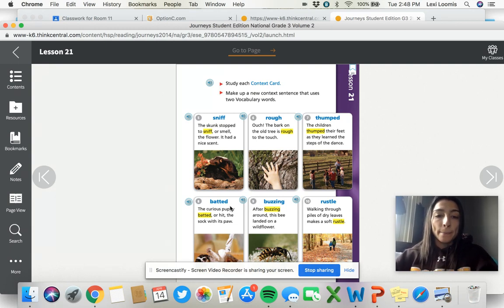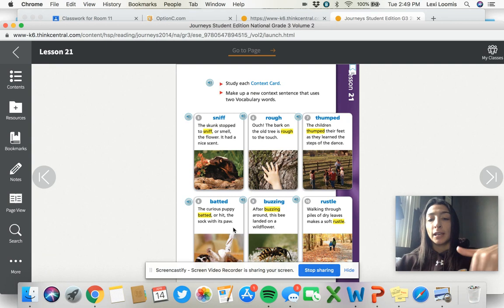Then we have batted. The curious puppy batted or hit the sock with its paw. So it kind of hits something. If you think maybe like baseball batted, you're hitting something. Then you have buzzing. After buzzing around, the bee landed on the wildflower. So that's that zzz sound that we hear from bees. And the last one, rustle. Walking through the pile of leaves makes a soft rustle. So that's kind of like a sound that it makes when things brush together. If you've ever jumped into a pile of leaves or seen someone raking leaves, they make that sound.